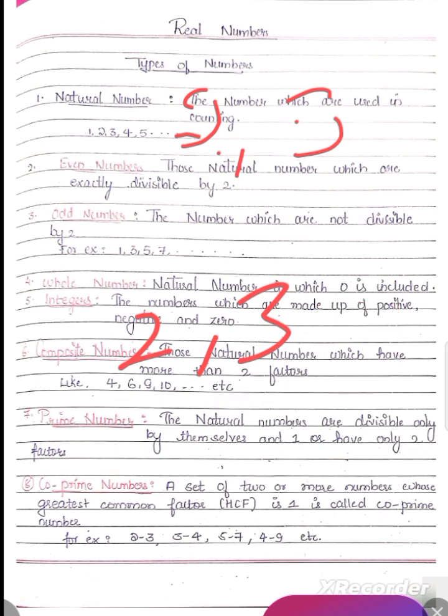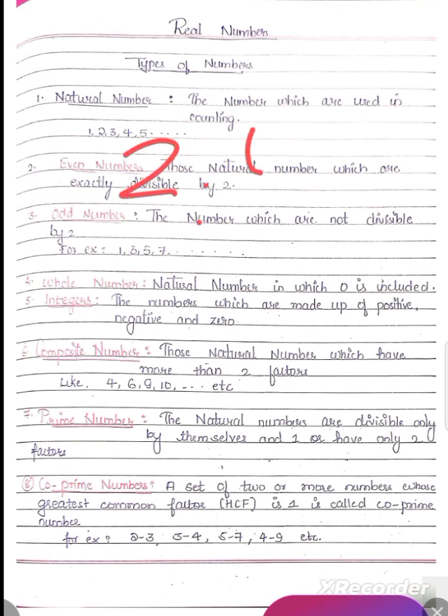So if the highest common factor of any 2 numbers is 1, then we say that those numbers are co-prime to each other.